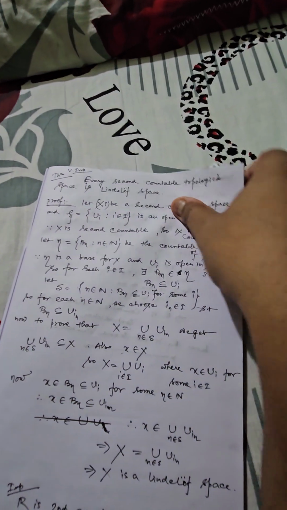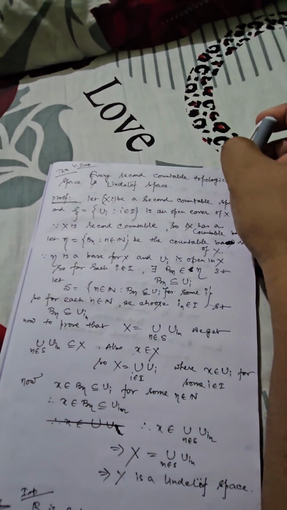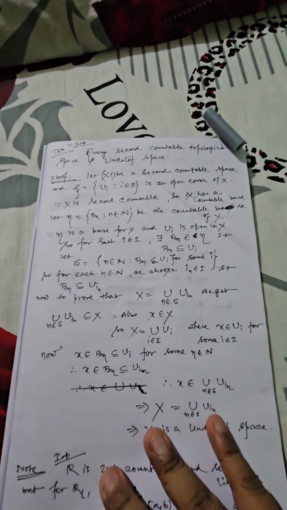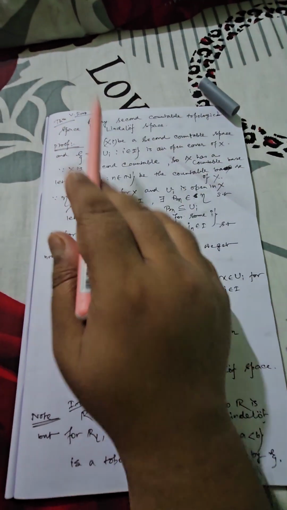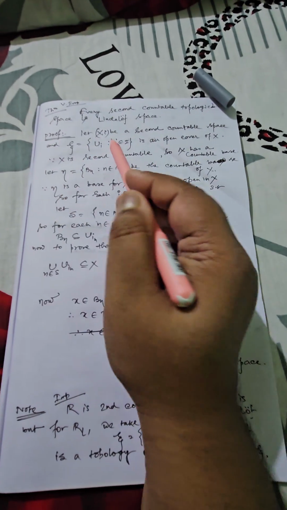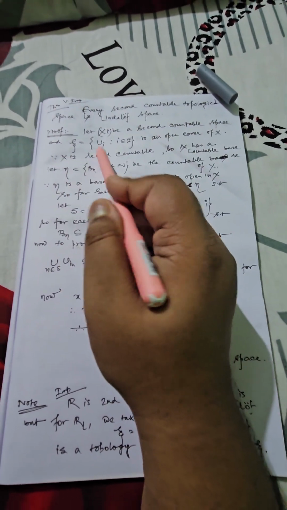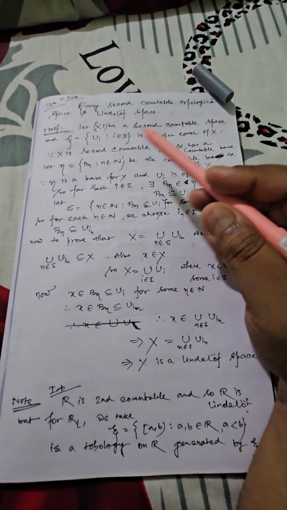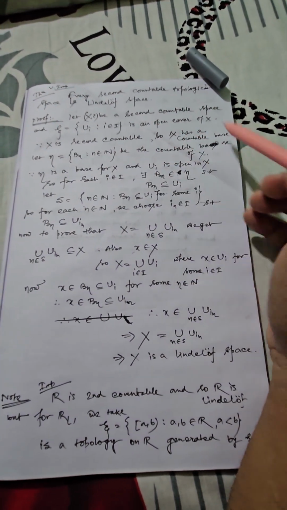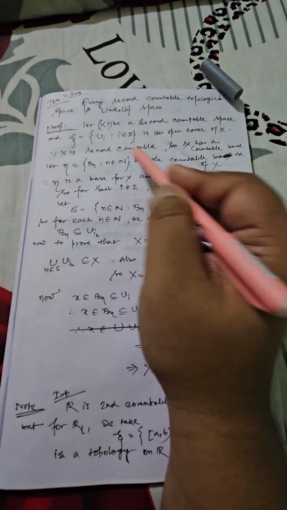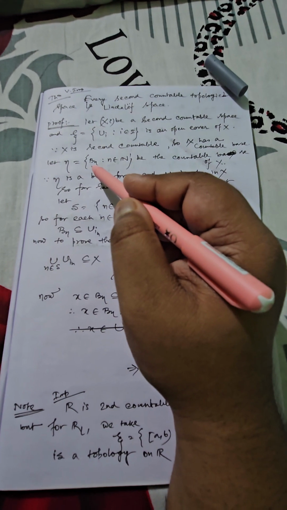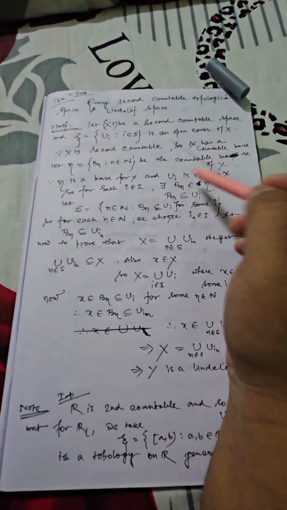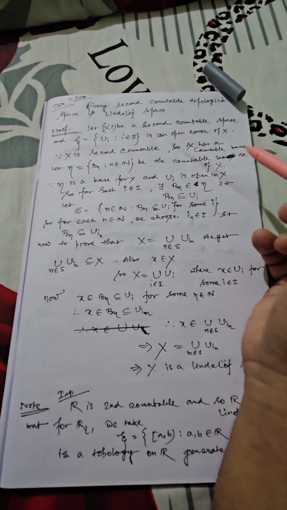Now as mentioned earlier, we have a very important result. Every second countable topological space is a Lindelof space. Now we can start with the formal proof. Definitely you have to prepare this one for your examination. (X, tau) is a second countable space, and say U is any open cover of X. Because X is second countable, it should have a countable base. Say eta is the collection of that countable base, that is, eta is the collection of Bn type elements where n belongs to N, forming the countable base corresponding to X.